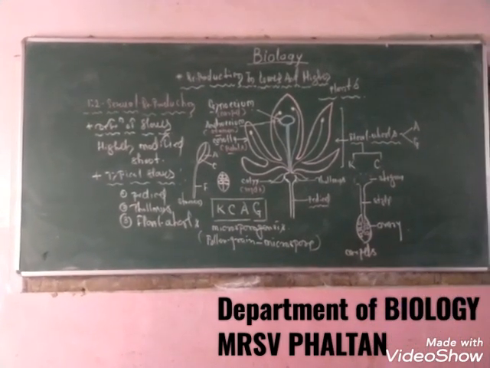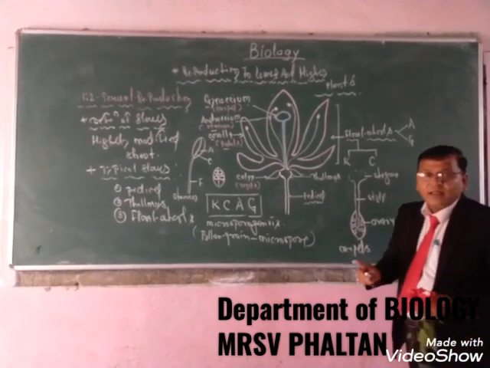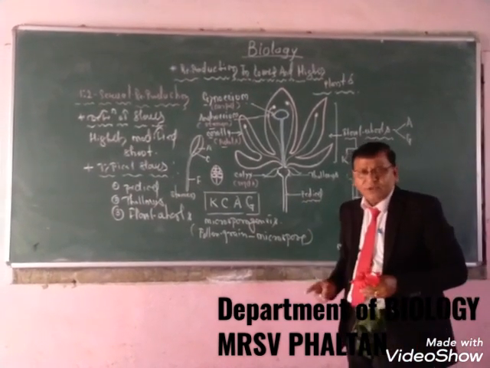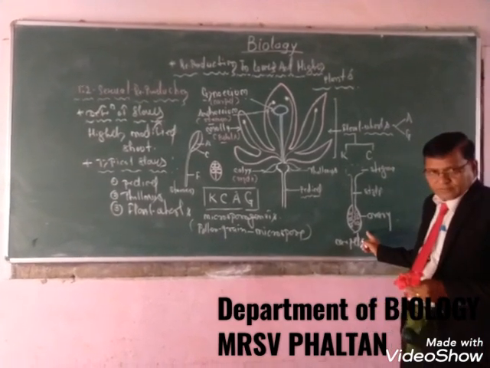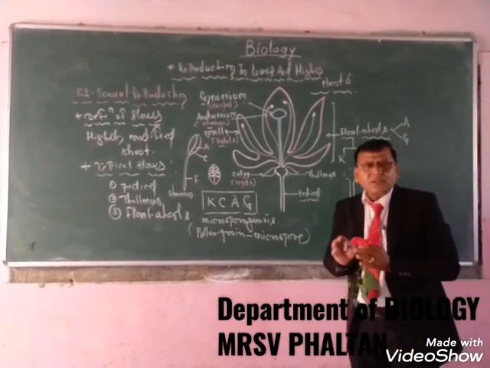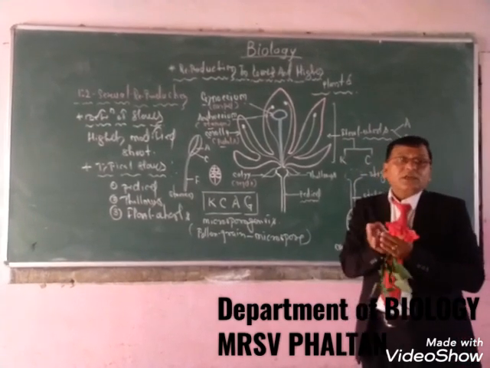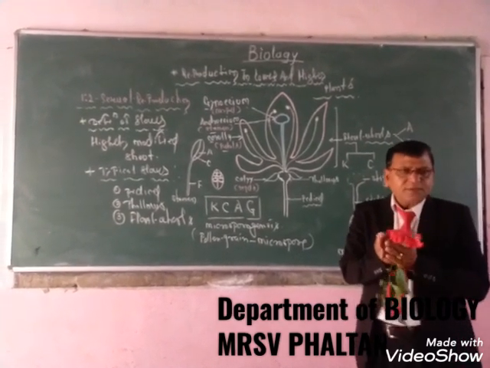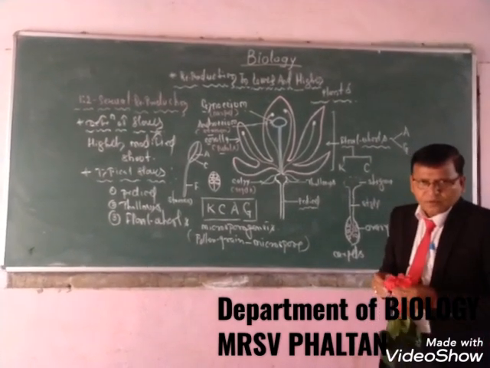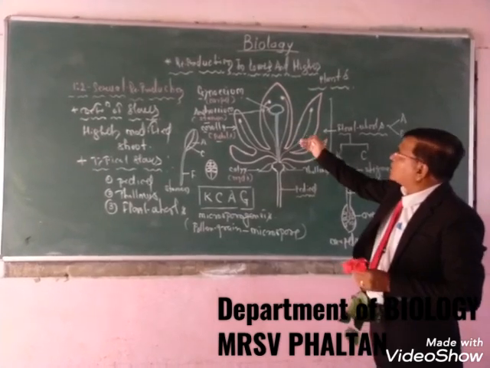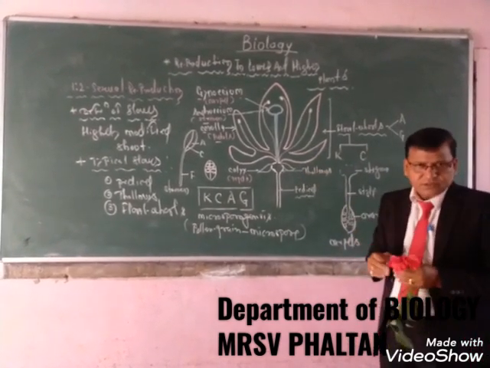What is an angiosperm? Angiosperms are the flowering plants in which the ovary encloses the ovules. That means every seed also has a seed cover. The formation of seed cover is an important character of the angiosperm. So this is about the parts of the typical flower.